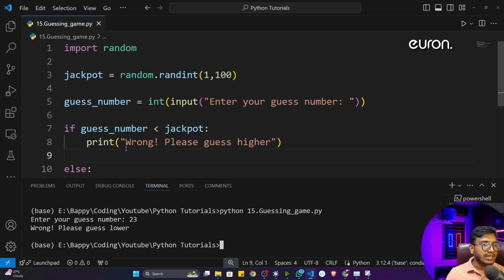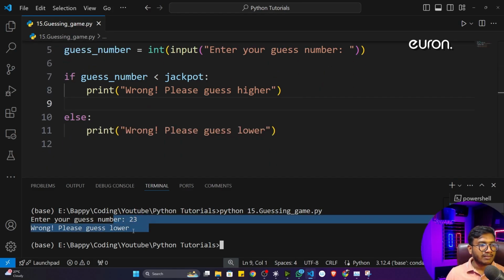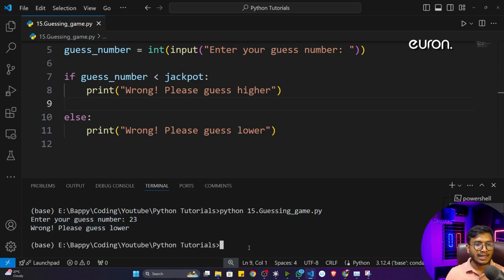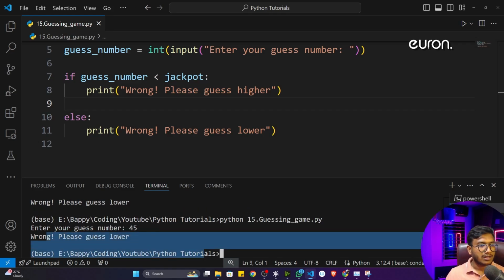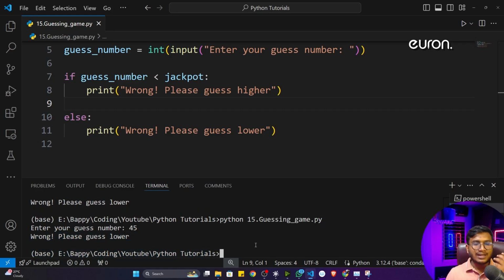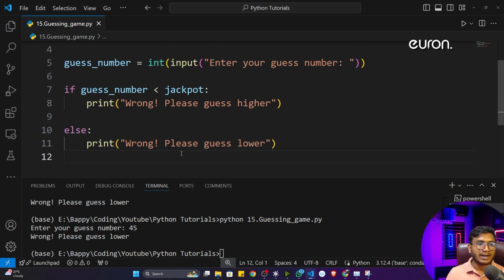But here one issue I think you observed. Whenever I entered the number and executed this particular code, it has only run one time. You can see, again, if I want to execute this particular program, I have to again execute that particular file. Then I can pass the number. Let's say 45, guess something lower. So every time I have to execute this particular program, but I don't want that. I want my program to be run until this particular number is matching. That means your guessing number is matching with the jackpot number.